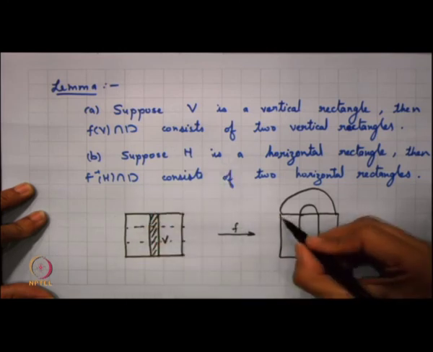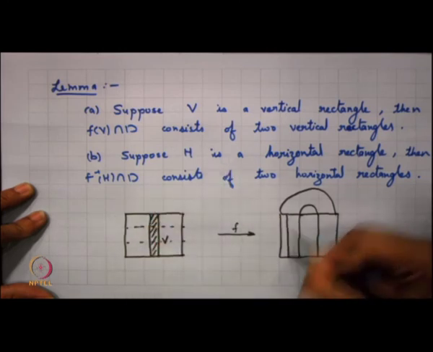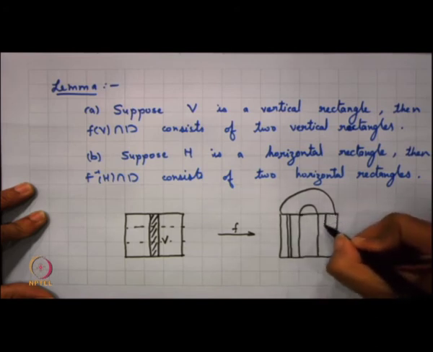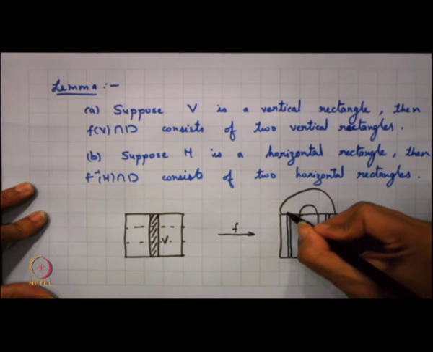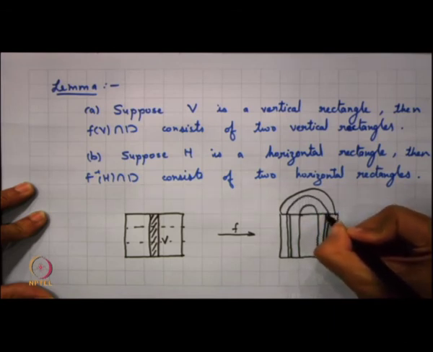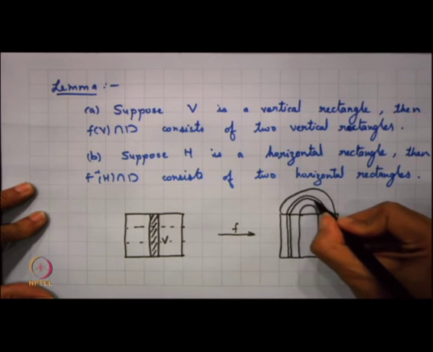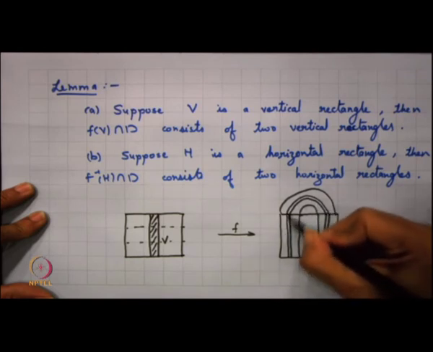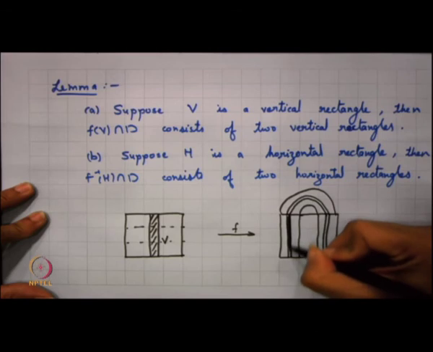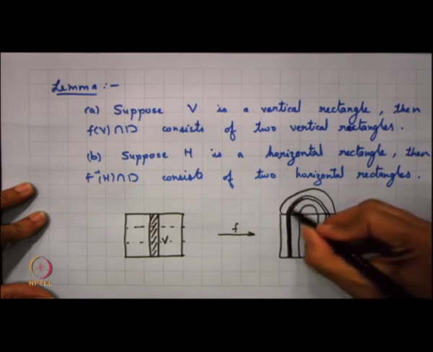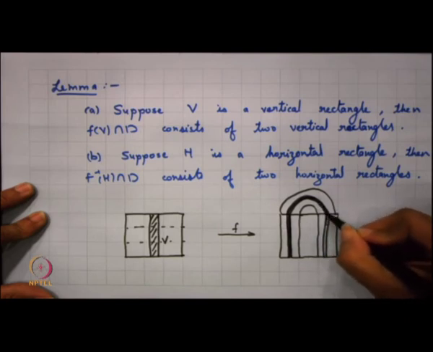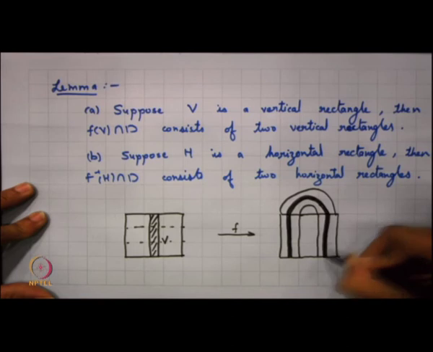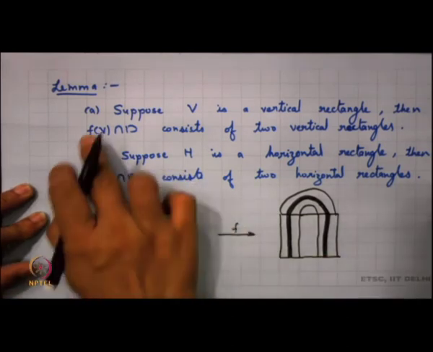This vertical rectangle is mapped something in this manner, and then what is f of V intersection D?